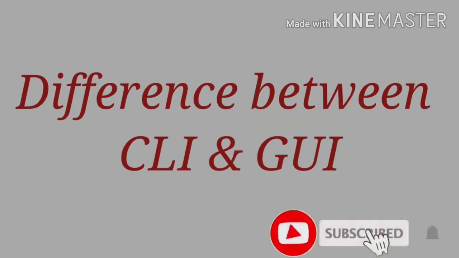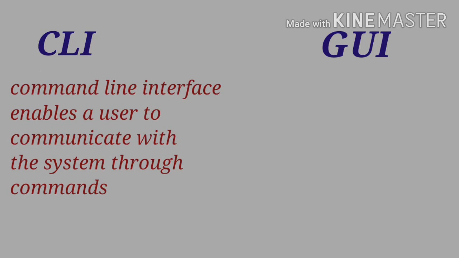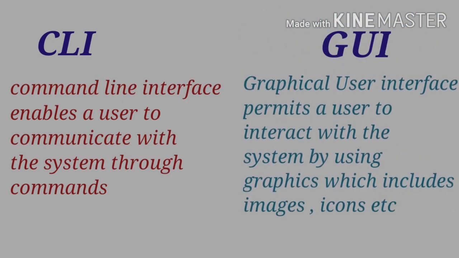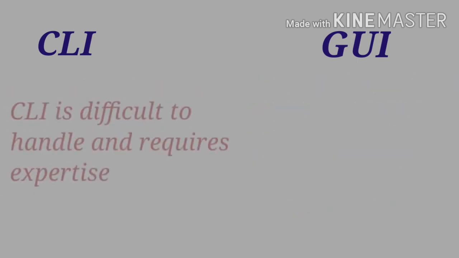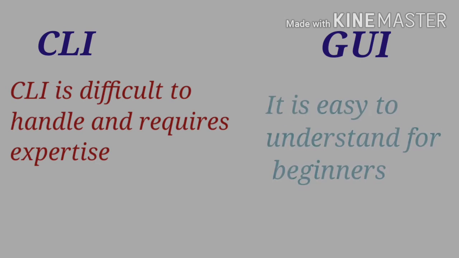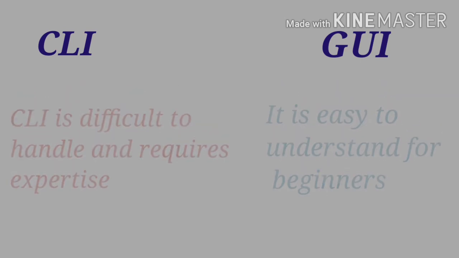Now let's see some basic differences between CLI and GUI. As you know, the command line interface enables a user to communicate with the system through commands. But the graphical user interface permits a user to interact with the system by using graphics, which include images, icons, etc. CLI is difficult to handle and requires expertise, but GUI is more user-friendly. It is easy to understand for beginners because it has graphics.